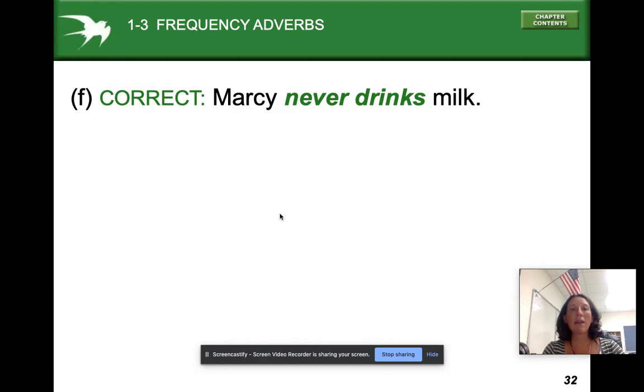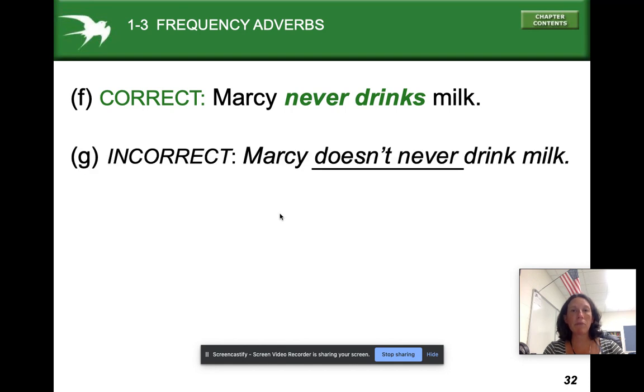Okay, one more thing. It's correct to say Marcy never drinks milk. But you don't ever want to say doesn't never. Those two words are both negative and they don't go together. So you can't put doesn't never together. Instead of that, you would say Marcy doesn't ever drink milk. And that's what the word ever means if you haven't seen it before.